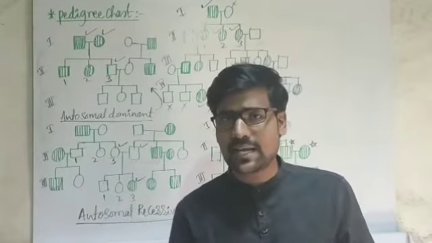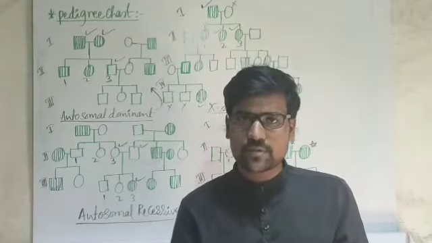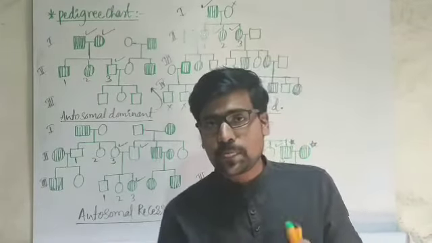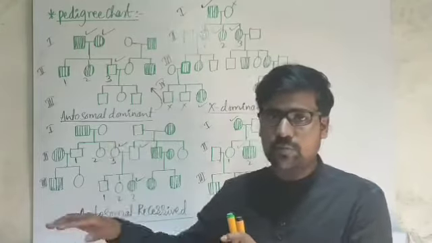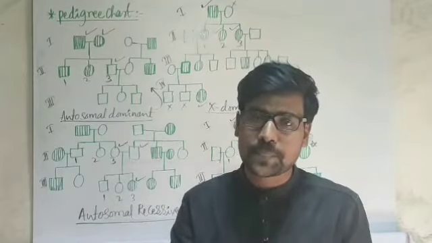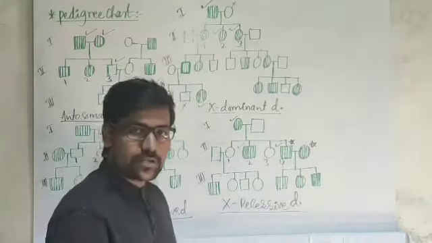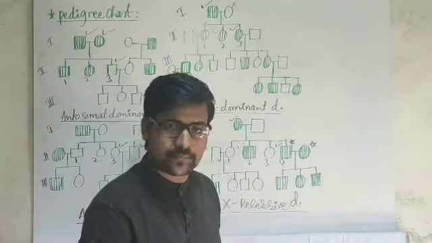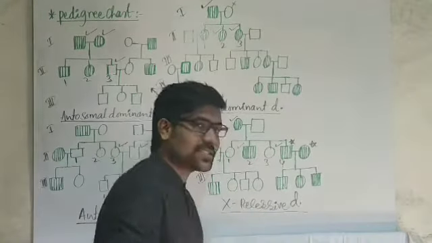But in the examination, sometimes they will give the chart first as the question, and below it they will give the 4 options, asking you to predict what kind of chart this is. But the options may not be directly autosomal, allosomal, dominant, or recessive. They may give disorder names, for example. Say for this chart, below the options, they have given color blindness.